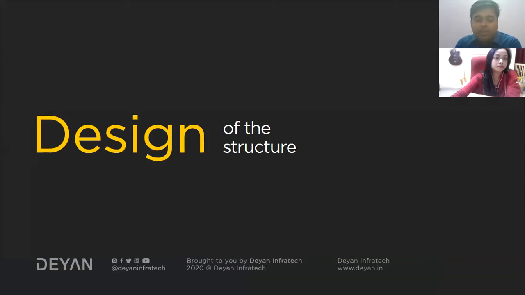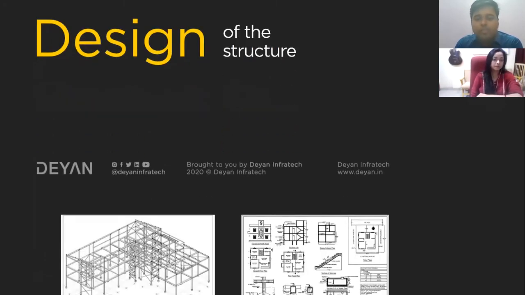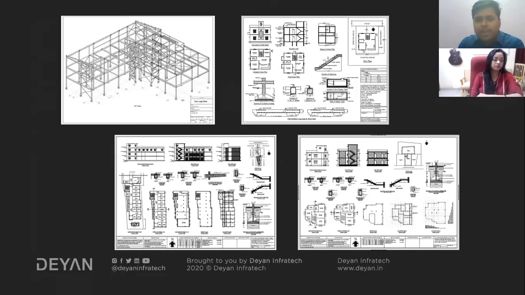Then I'll come up with the stresses that are being generated, and according to that, I'll provide different kinds of solutions. Like this should be the cross section of the beam, this should be the cross section of the column, your slab thickness should be this much. Those are the different things. To typically explain what exactly a structural engineer does in a project.